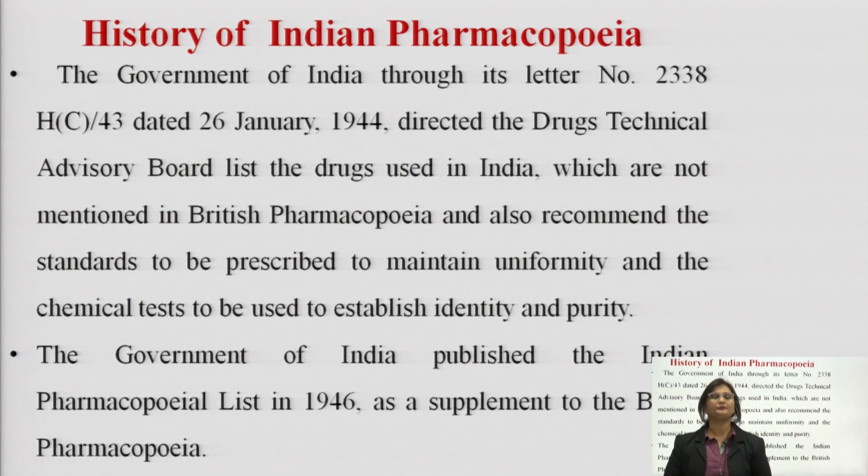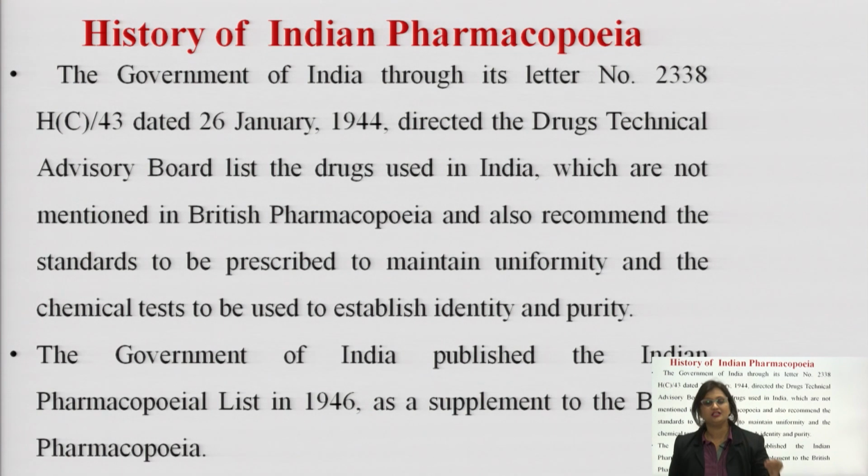Moving on further. Now, as I already mentioned, British Pharmacopoeia is the origin for Indian Pharmacopoeia. We have been traditionally following British Pharmacopoeia in terms of preparing our own Indian Pharmacopoeia. So, now let us look into details about the history of Indian Pharmacopoeia.